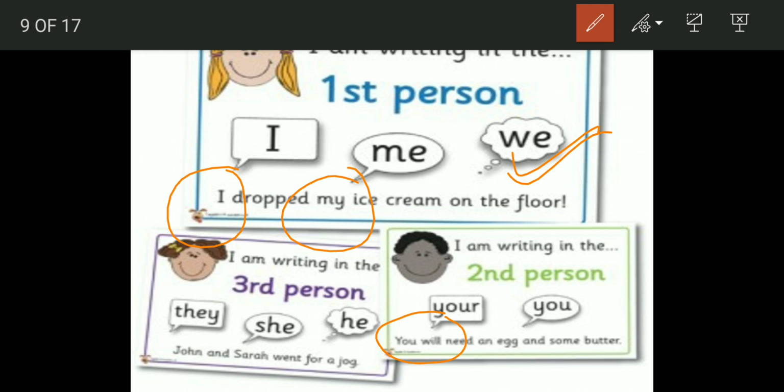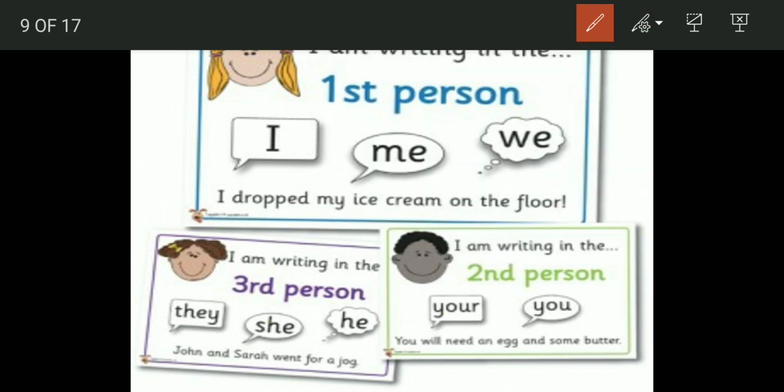He, she, they. John and Sarah went for a jog. So you're talking about some other people. John and Sarah, they went for a jog, for walking, for running. So they are the third person. So when you're talking about yourself, it is first person. The person you are directly talking to is second person. And somebody else that we are talking about is the third person.